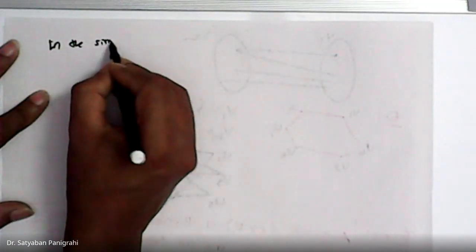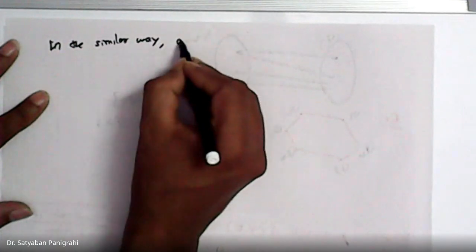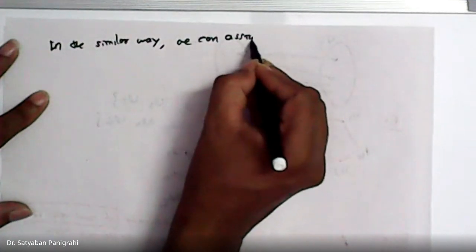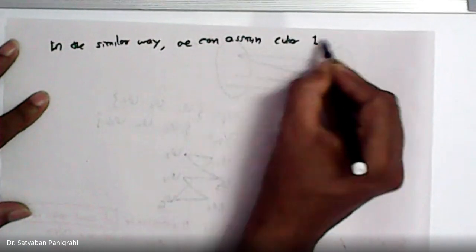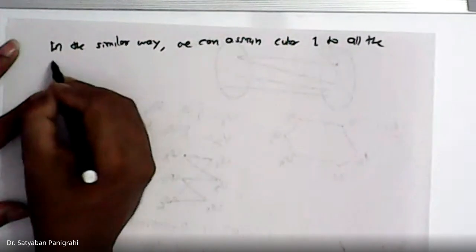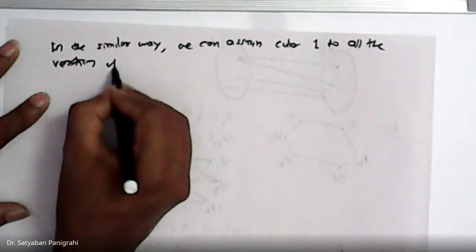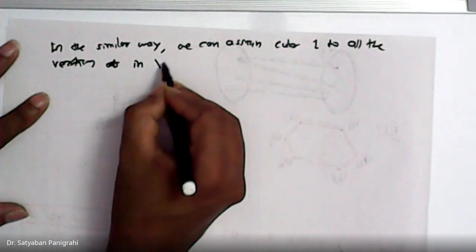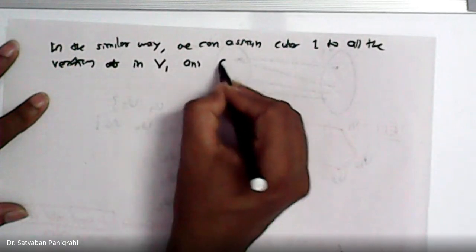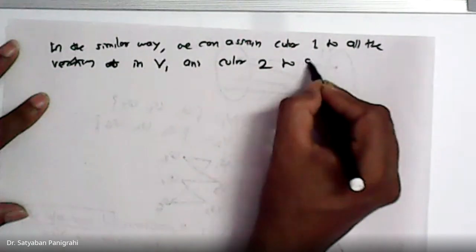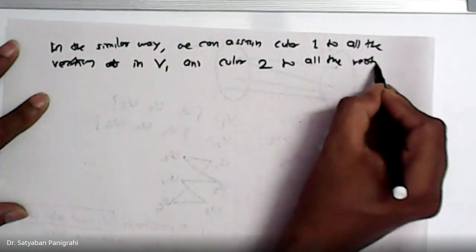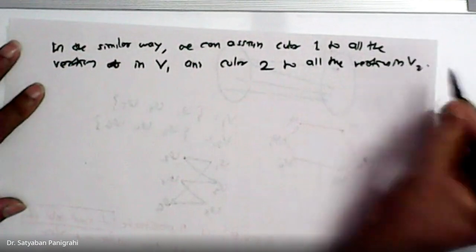In a similar way, we can assign color 1 to all the vertices in V1 and color 2 to all the vertices in V2.